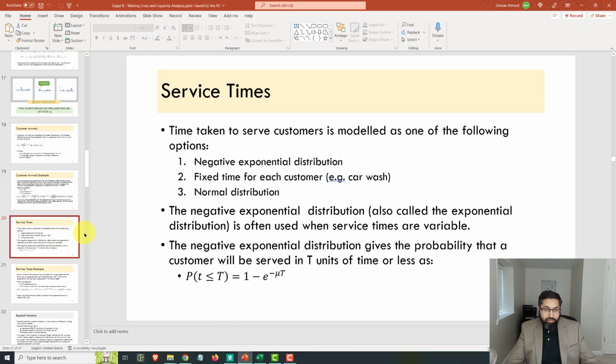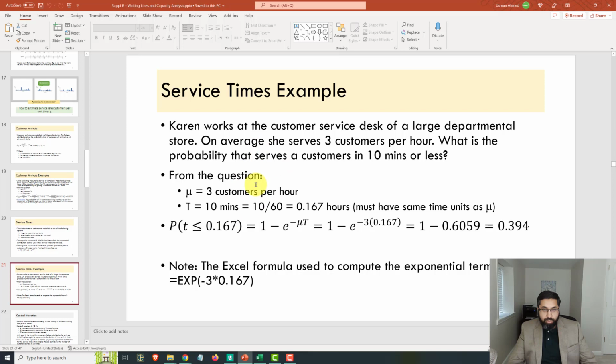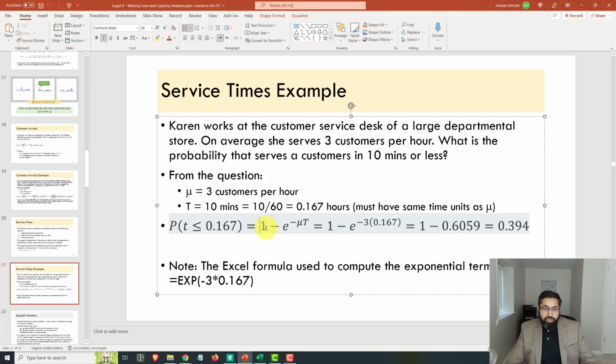So if you go to the service times distribution, it's this equation right here. And if you look at the example, you know that mu is the service rate. How many customers you serve per time. Doesn't have to be per hour, can be per minute, depending on whichever time units you're using. So we have to find mu before we can use this probability distribution to find the probabilities.